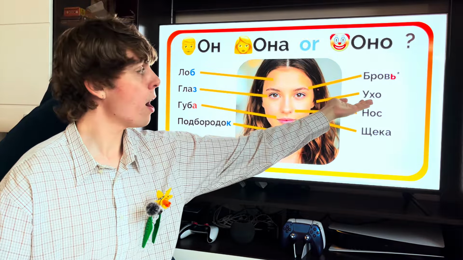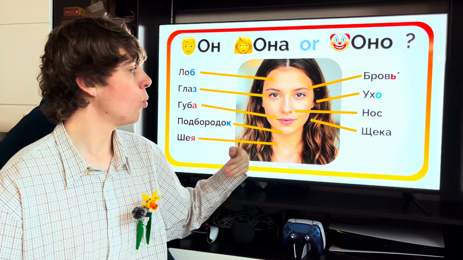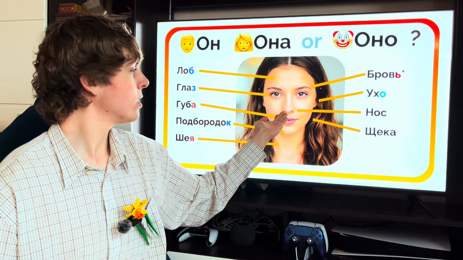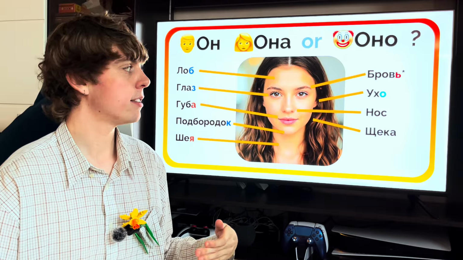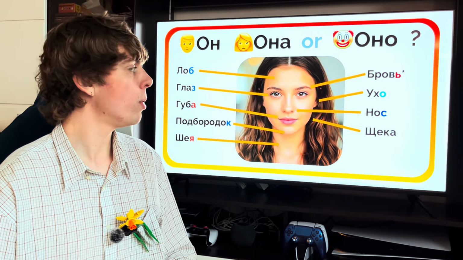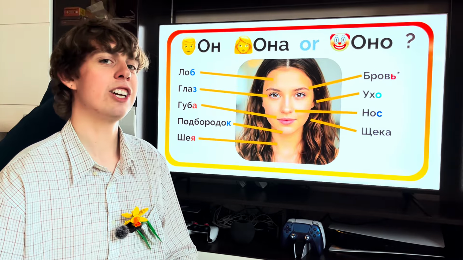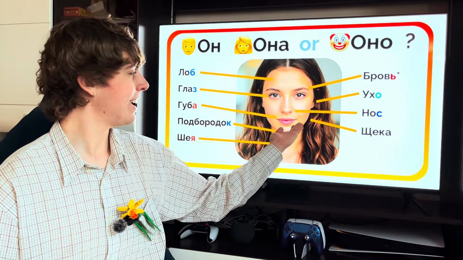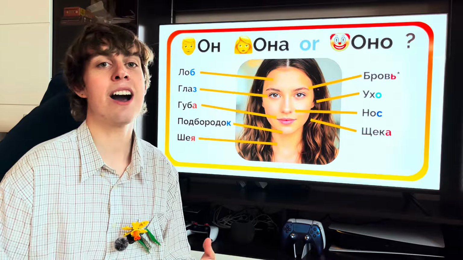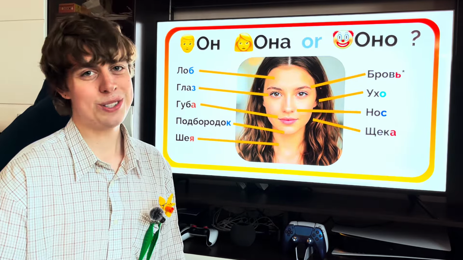Ухо. Ухо ends in о, so it's оно. Нос. Нос ends in с. С is a consonant, so нос он. And the last one, щека. Щека ends in а, so it's feminine. Щека она. Now it's your turn to practice.